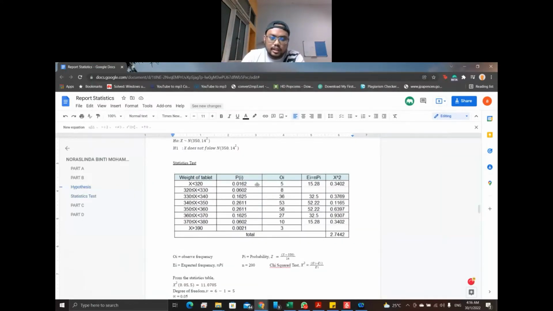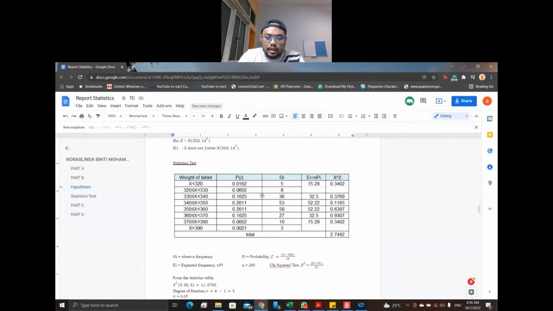the probability. The formula is Z equals X minus 350, which is the mean, divided by 14, the standard deviation. We find the probability for each of these by inserting the value of X into this formula and using the normal distribution.